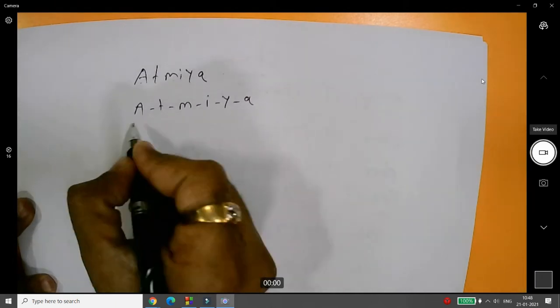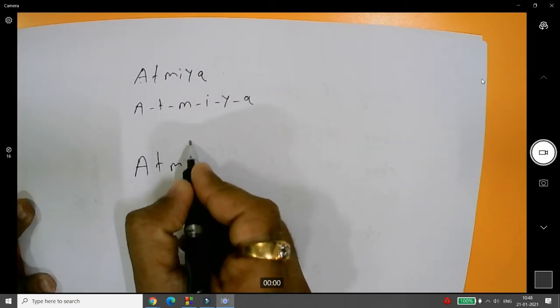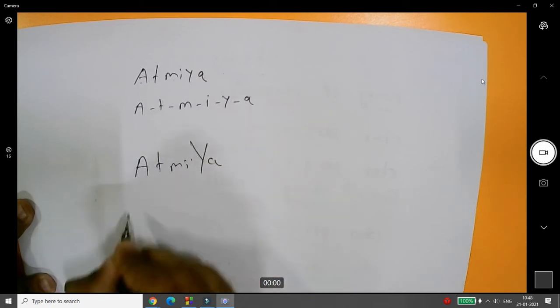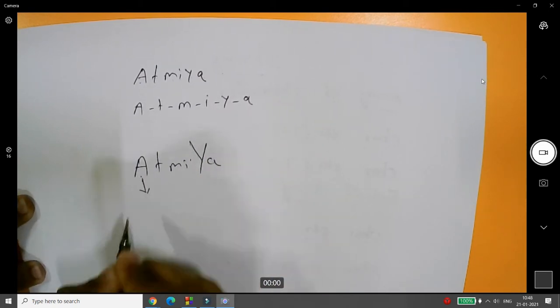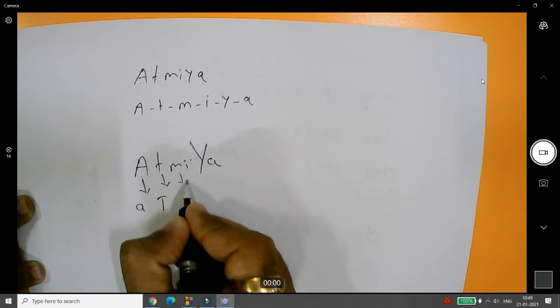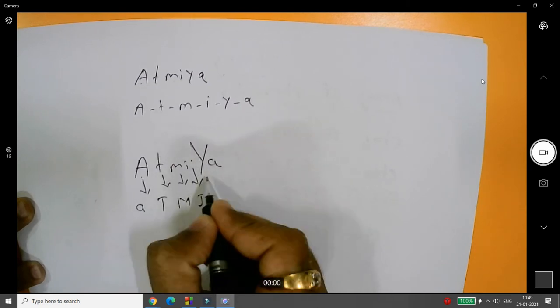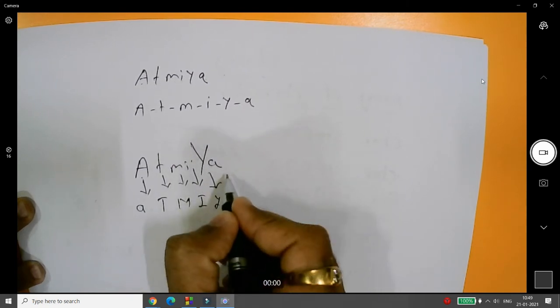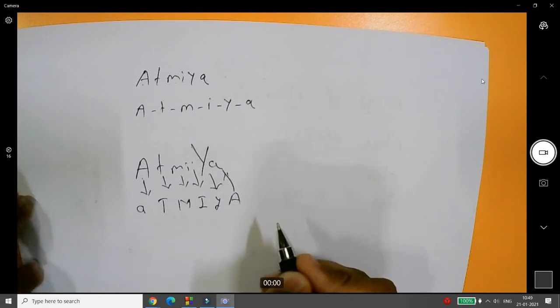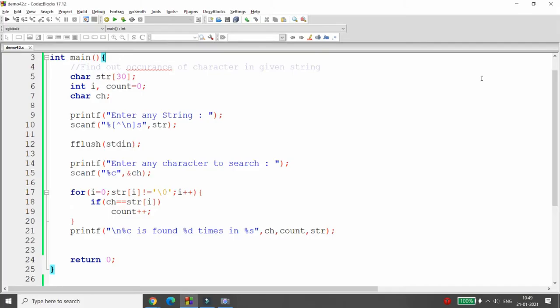It means if your input is ATMIYA, suppose Y capital, A small, then I want that the A should be converted into small, this should be displayed into capital, this should be displayed into capital, this should be displayed into capital, this should be small, and this should be capital. So I want to just change the case. Is it possible to change the case over here? Yes, it is possible.